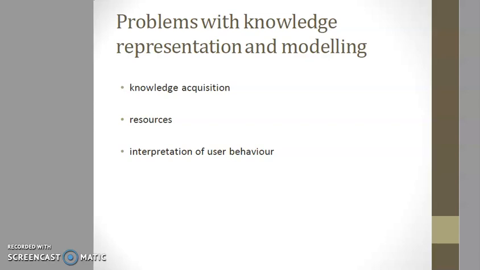A second problem is interpreting the information appropriately. Although the knowledge base can be provided, the detailed knowledge of expected contexts and the domain is needed in advance, while during the interaction, the only information available is the system log of the user actions. So these are the problems with knowledge representation and modeling.